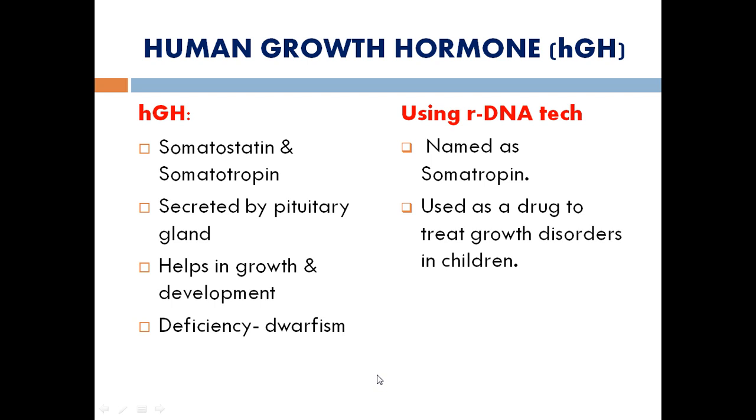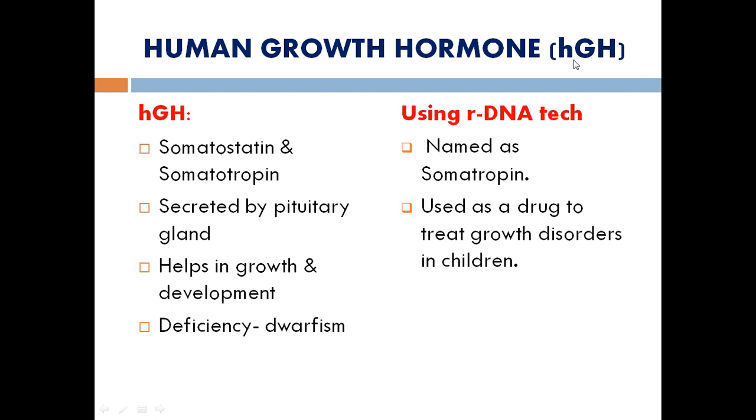The next one is human growth hormone. Along with human insulin production, human growth hormones also play an important role. Growth hormone is responsible for the development of individuals. We call them somatostatin and somatotrophin. These are the two growth hormones responsible for the growth and development of an individual, especially human beings. It is secreted from the pituitary gland. If there is a lagging of production of this human growth hormone, it is represented as small h, capital G and capital H. The meaning of that is human growth hormone.